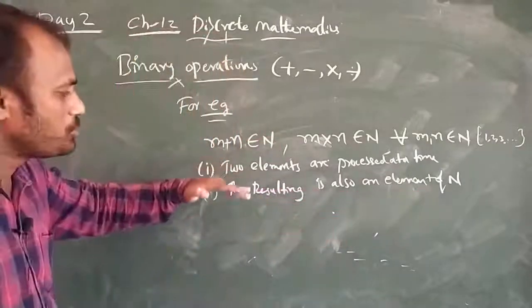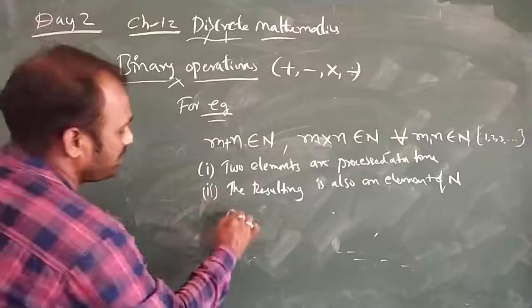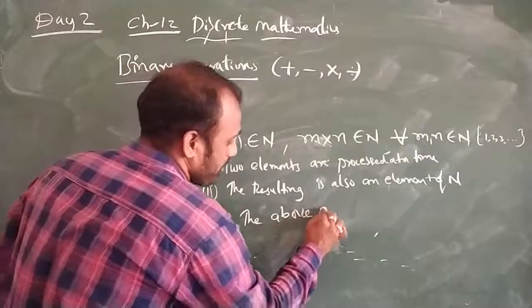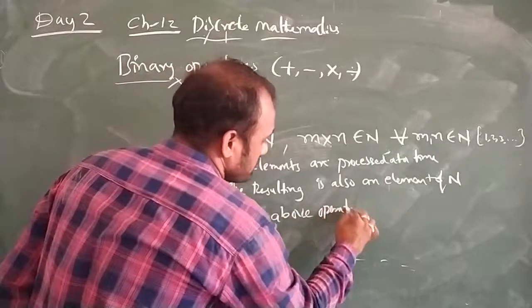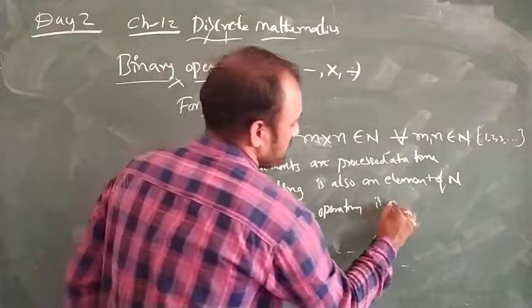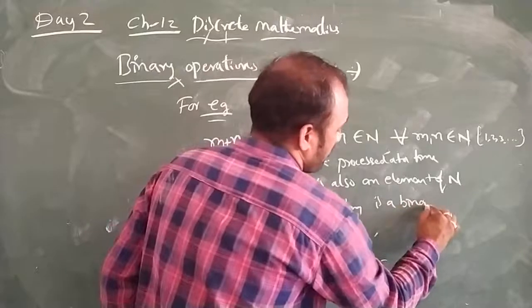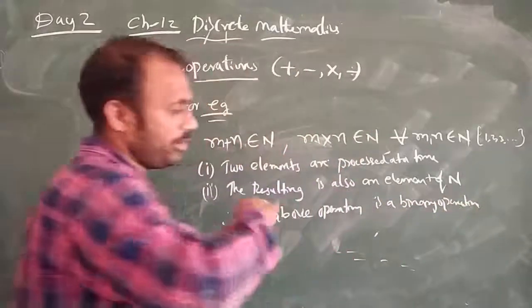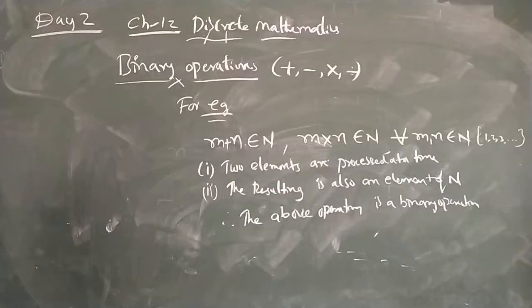If these two things are happening, then I can say that the above operation is a binary operation.